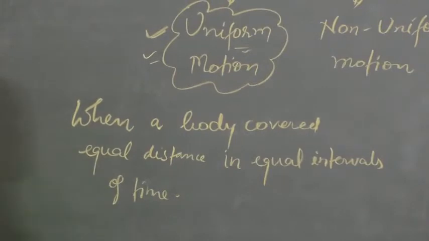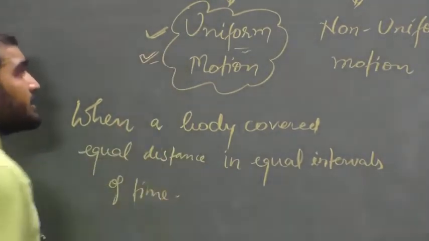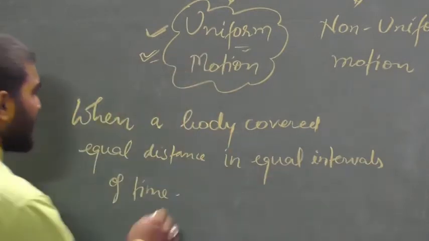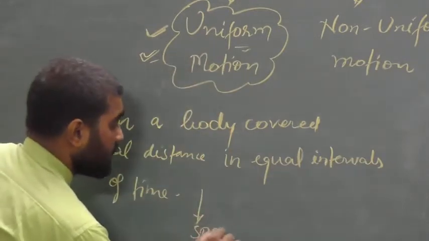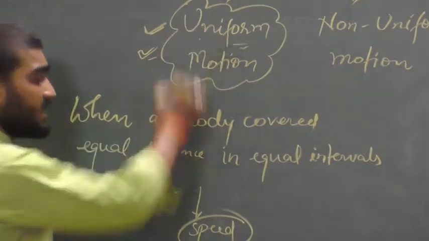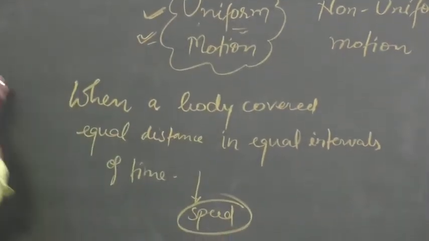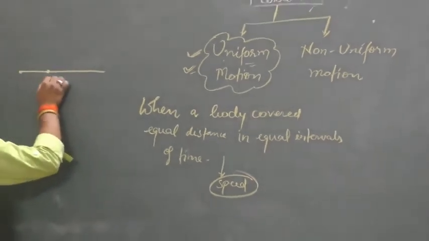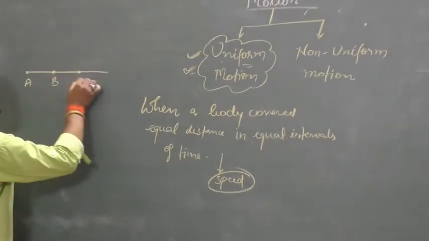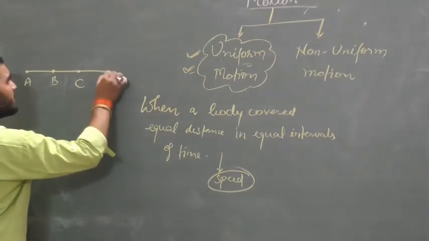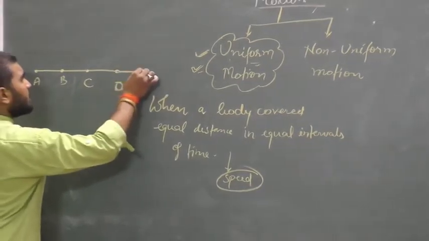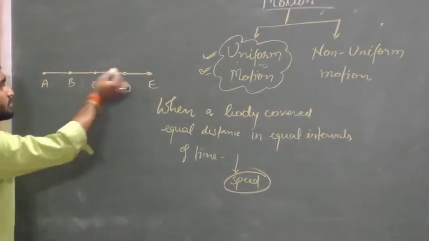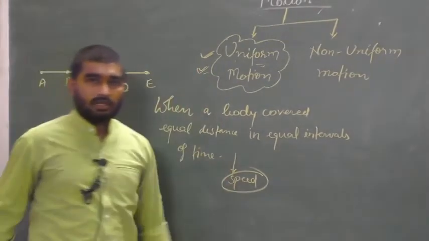Okay, one thing which I have said here, not changeable. This thing which will not change will be speed. Here speed cannot be changed. Let us suppose a body is moving from point A to B, B to C, C to D, D to E, and so on.